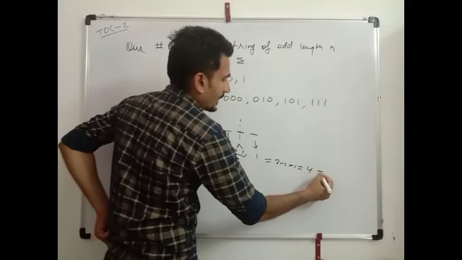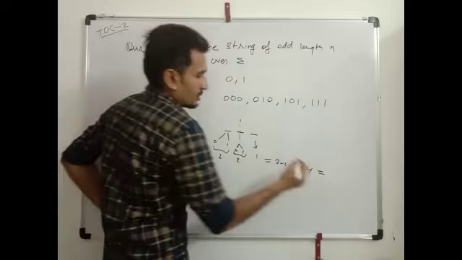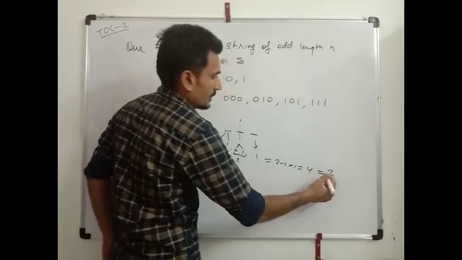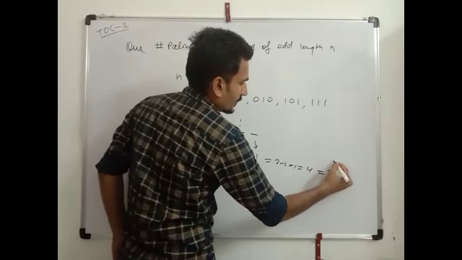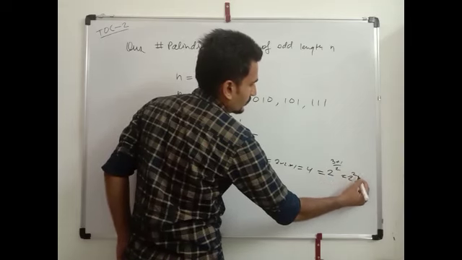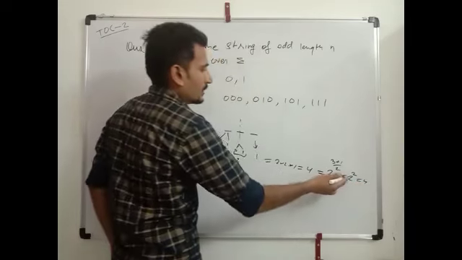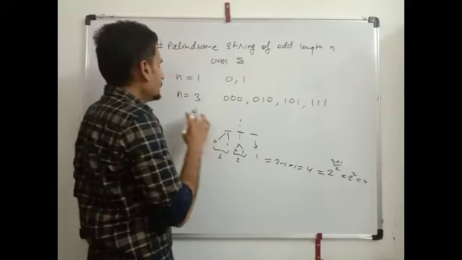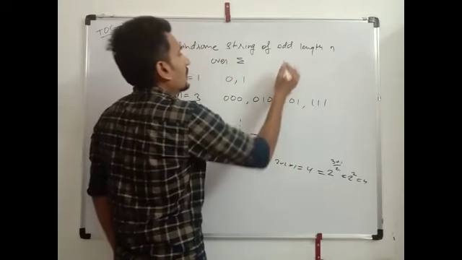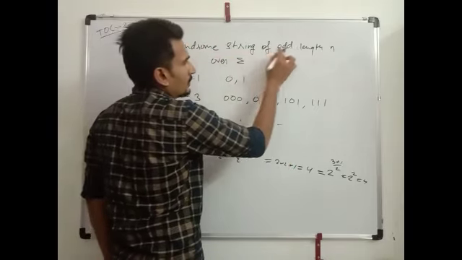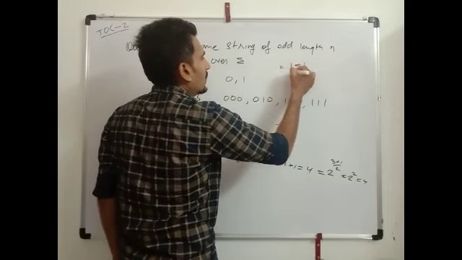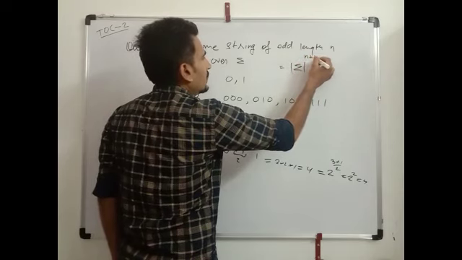So we can write it in terms of n: 2 power (3 plus 1) by 2 means 2 power 2, which is equal to 4. So in terms of sigma and n we can write: the number of palindrome strings of odd length over sigma is equal to sigma power (n plus 1) by 2.